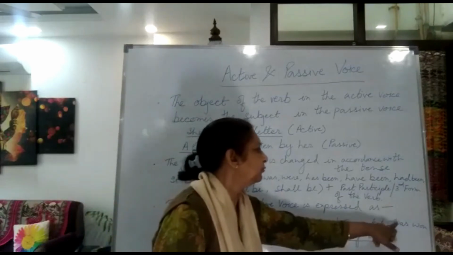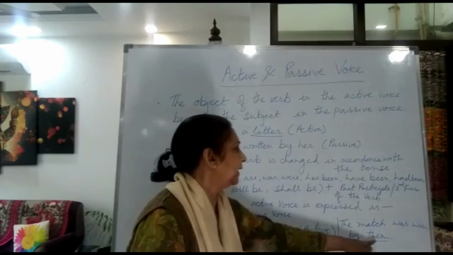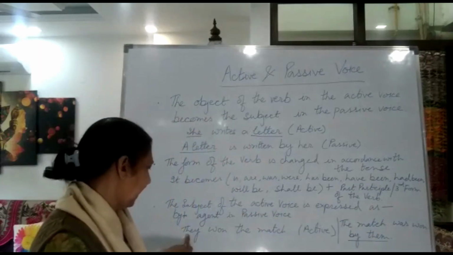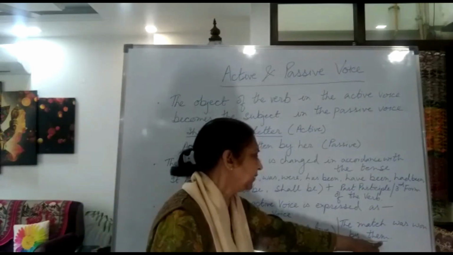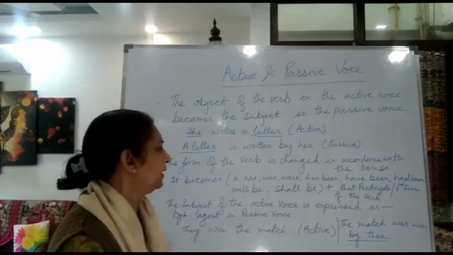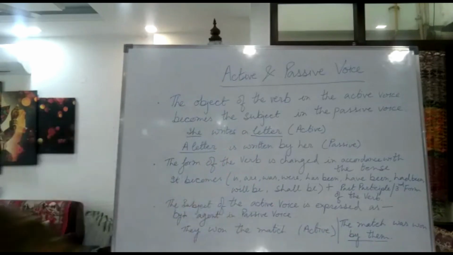So, the match was won by them. We have used by, and them is used because they is written in the active voice sentence. So it is by plus agent in the passive voice. Understand?